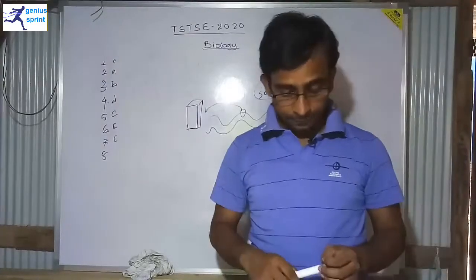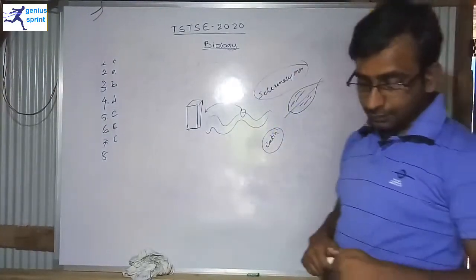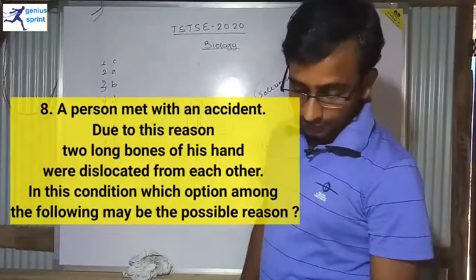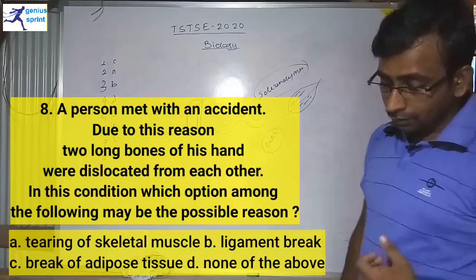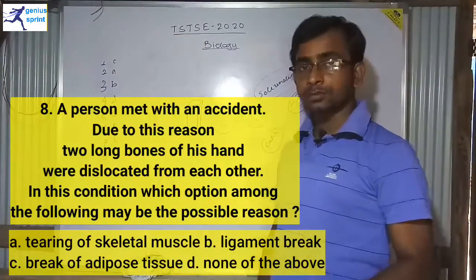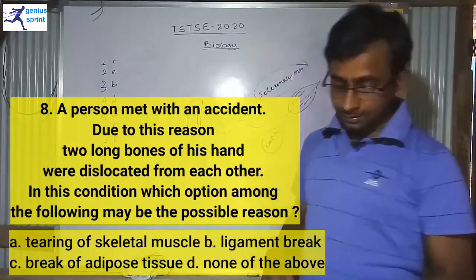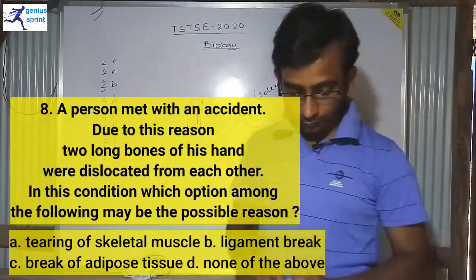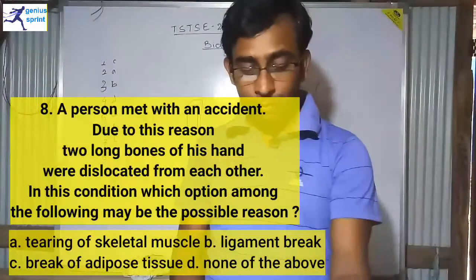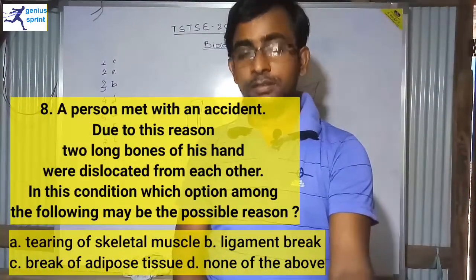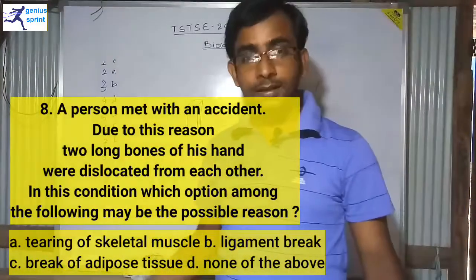Now question number 8. A person meets with an accident. Due to this, 2 long bones of his hand were dislocated from each other. Okay, so in these conditions, which option among the following may be the possible reason? If 2 long bones of the person's hands are dislocated, then which may be the correct option?